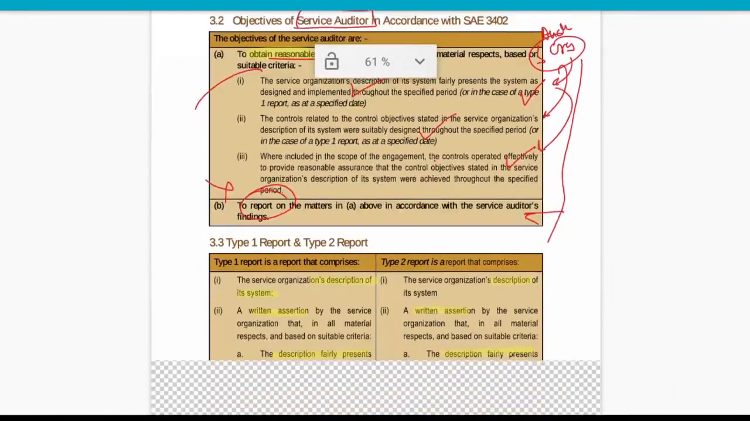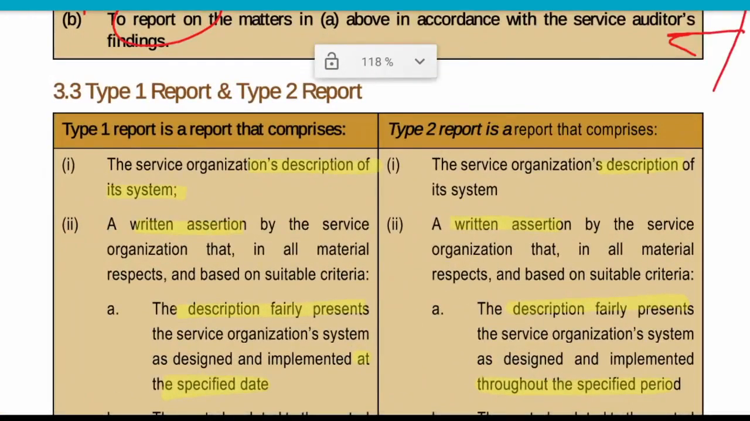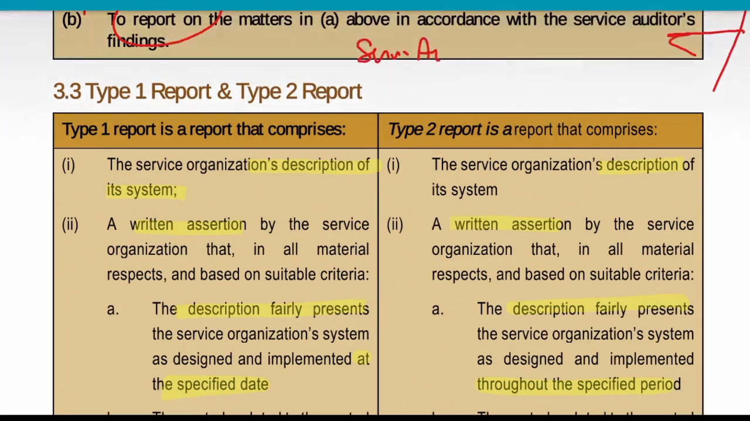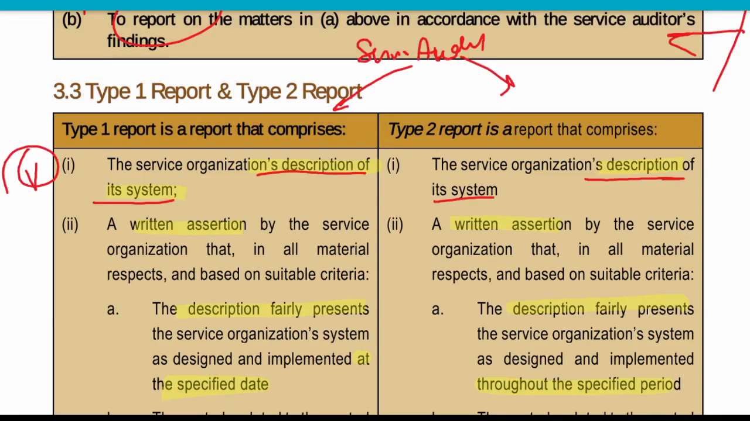Okay. Now, type 1, type 2 report, we have already mentioned this in SA 402 as well, but now we are repeating the same thing. There are two types of report that are provided by the service auditor. One is type 1, the other one is type 2. In type 1, first of all, they will provide a description of the system. In type 2 as well, they will provide a description of the system.